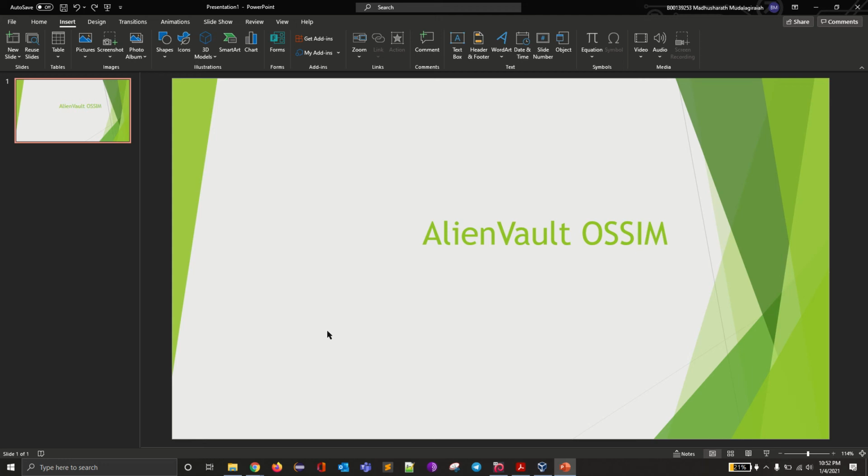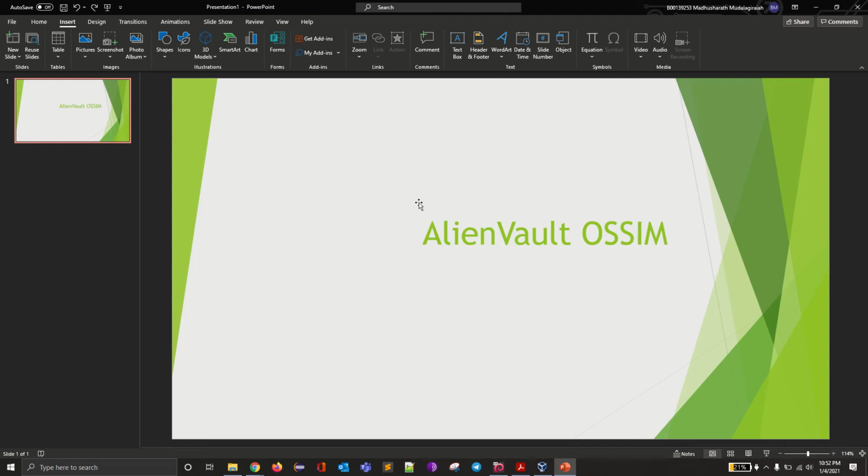Hi all. The assignment is about AlienVault OSSIM. OSSIM is an open source security information and event management system from AlienVault, which incorporates the roles of security information management and security event management. And it is packed with so many sensors, among which are Snort, Suricata, P0f, OSSEC, and OpenVAS.